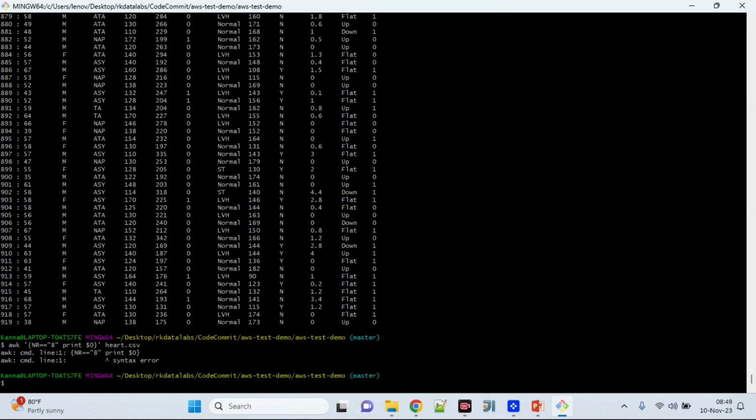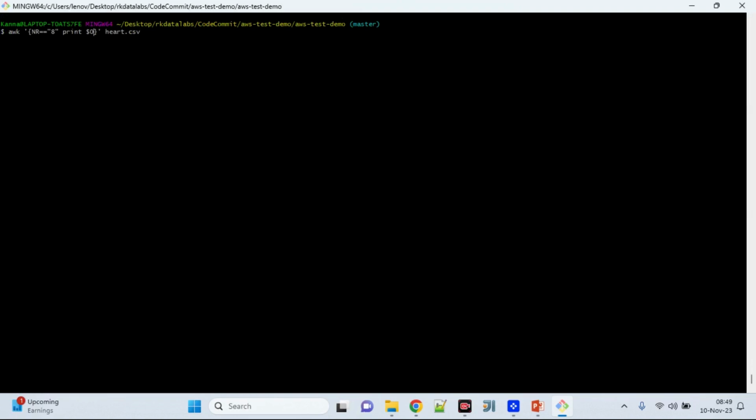CSV. Okay, there is a typo. So what should I do? All right, I should be adding it here, not here. So now I am able to extract only the 8th row accordingly. If I want to pull the 18th row, simple.